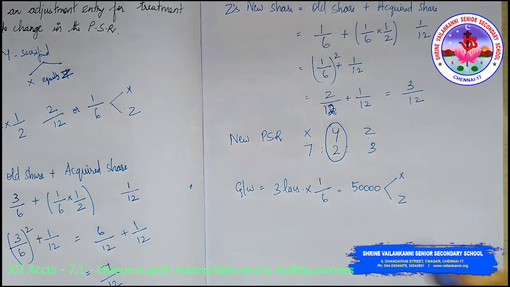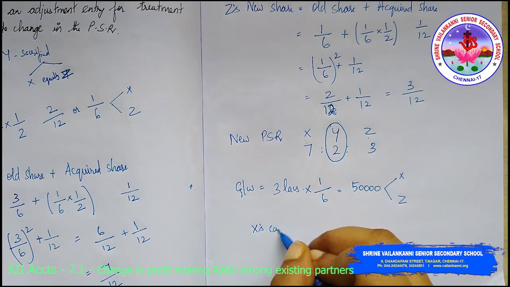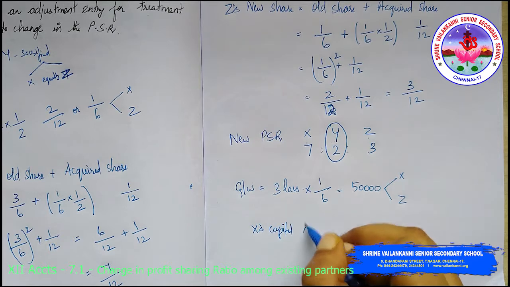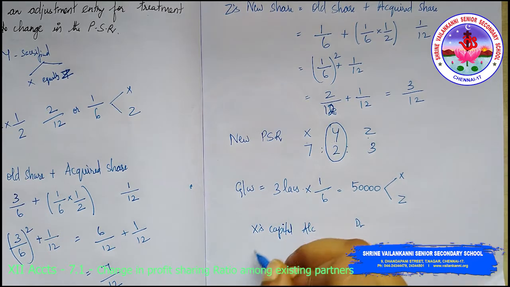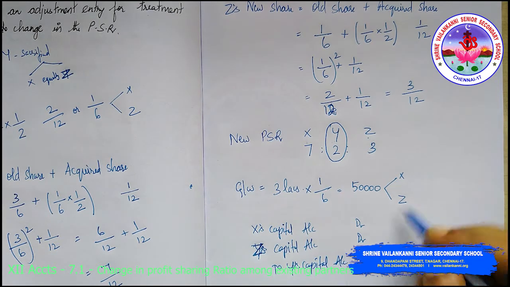Now how to do this? X and Z, 25,000 each. So X's capital account debit, Z's capital account debit, to Y's capital account.